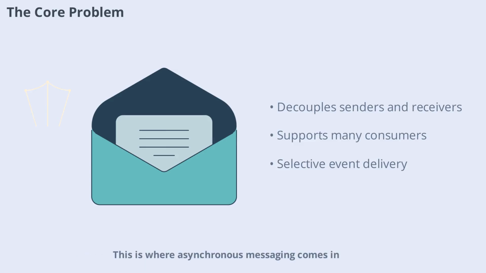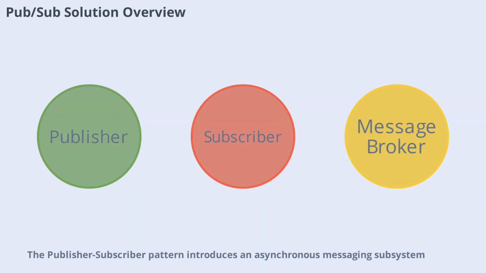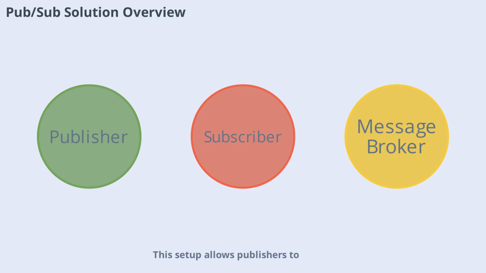This is where asynchronous messaging comes in, allowing senders to announce events without waiting for responses or knowing who will receive them. The publisher-subscriber pattern introduces an asynchronous messaging subsystem. Here's how it works: the sender, or publisher, sends events as messages through an input channel. Each consumer, known as a subscriber, has its own output channel. An intermediary like a message broker or event bus copies each message from the input channel to all relevant output channels. This setup allows publishers to broadcast events without knowing the subscribers, and subscribers to receive only the events they care about.